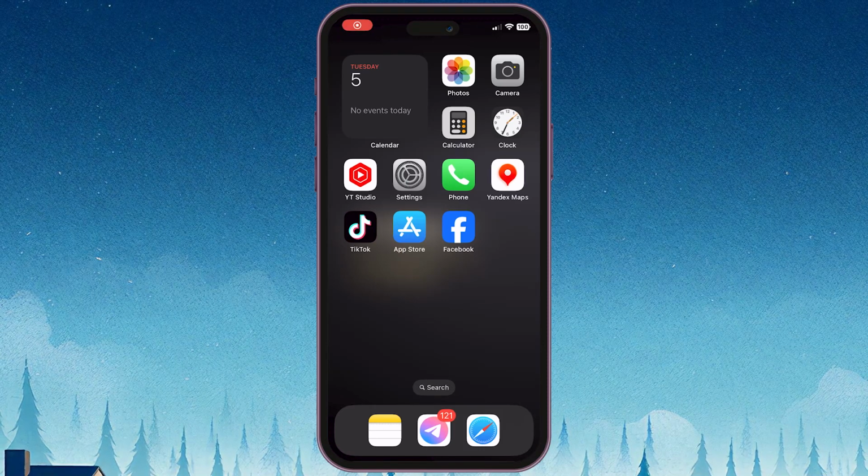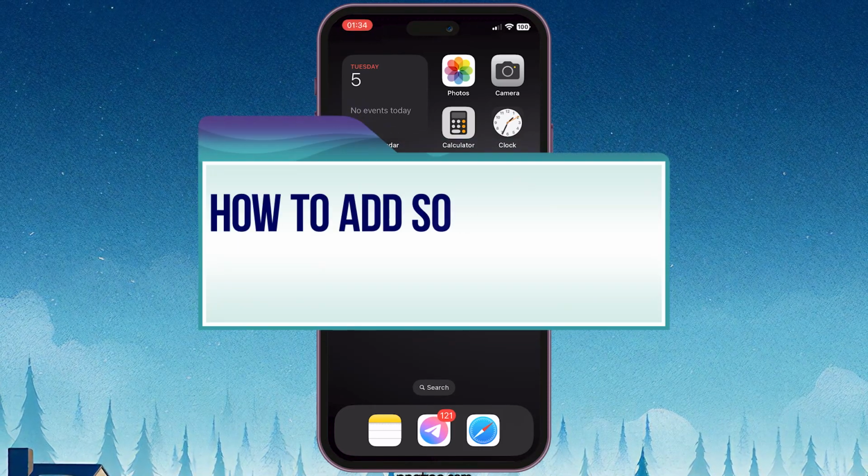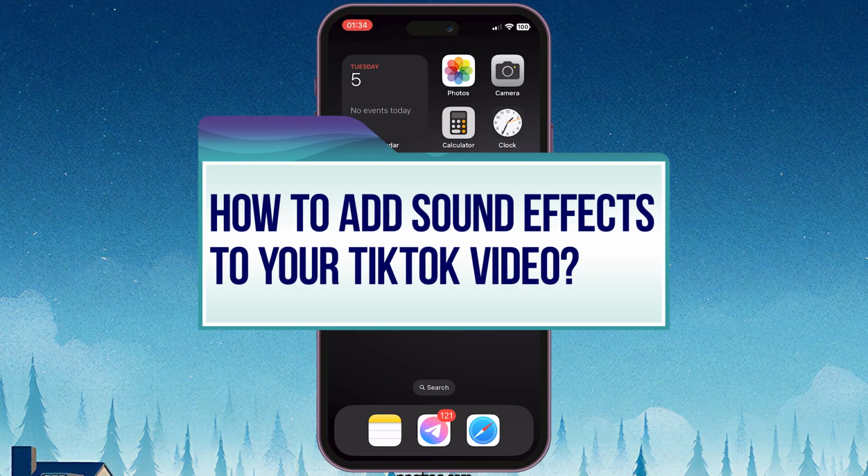In this tutorial, I guide you through the process of adding sound effects to your TikTok videos.